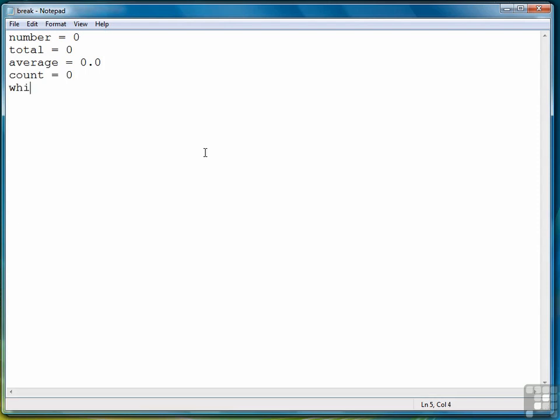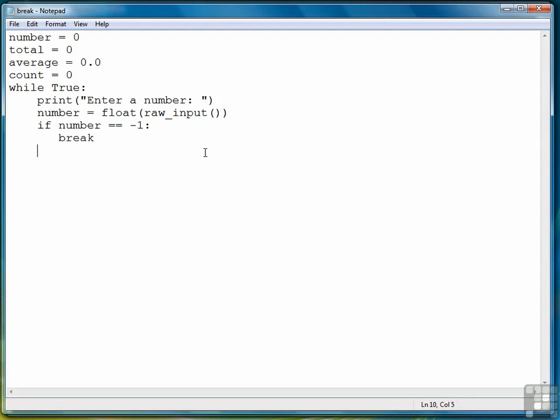So then we'll say while true. What's going to happen now is this loop is going to run continuously unless a sentinel value is entered, in which case we will then use break to stop the loop. So let's take a look at how that's going to work. We prompt the user to enter a number. We'll get it in using raw input and convert it to float, so we can have floating point numbers if we choose to. Then we're going to say if number is equal to -1, break. Otherwise, add it to the total and increment the count by 1. And that will take us back to the top of the loop.